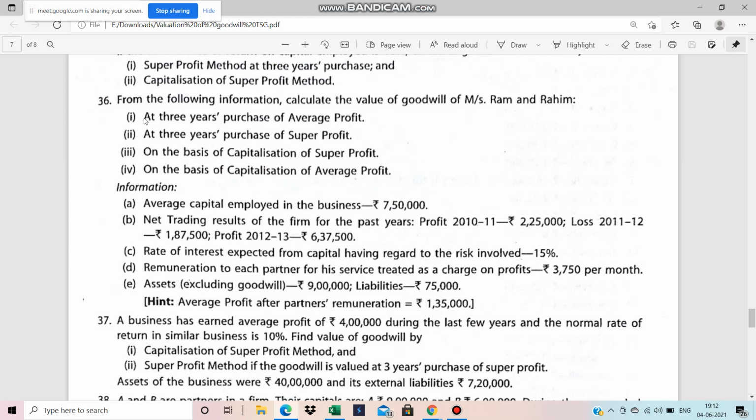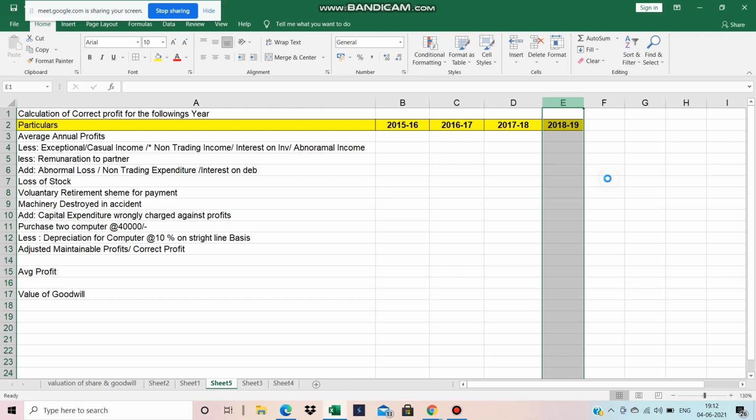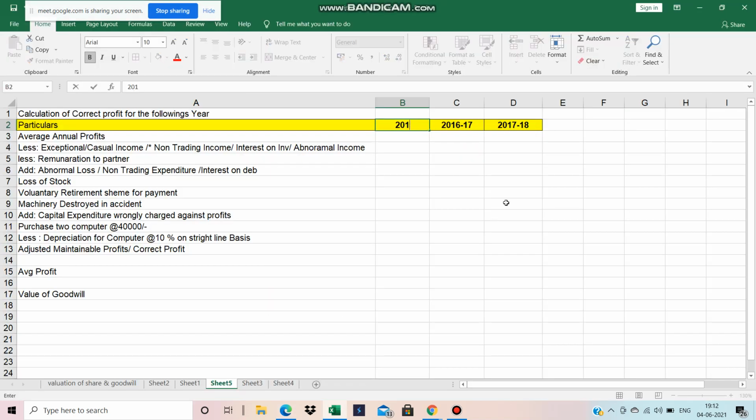Valuation of goodwill for this particular question, number 36 of the TS Grewal book. Okay, so first of all, see the trading loss and profit are there in the years 2010-11, 2011-12 and 2012-13. Three years are there.